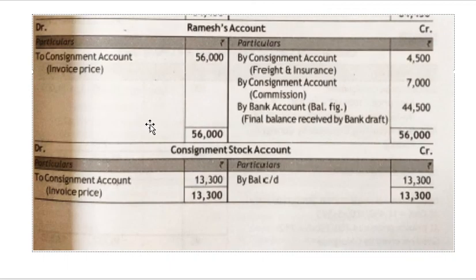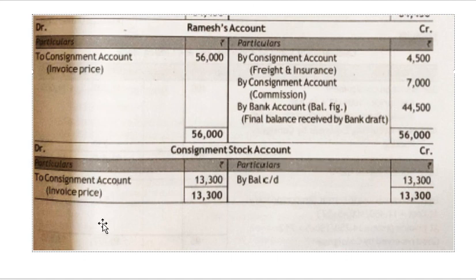Next, we'll be preparing the consignee's account, which is the same as usual. So consignee's account, Ramesh's account, to consignment, 56,000 is the invoice price, which is the sales made by Ramesh. Then the expenses of Ramesh, freight and insurance 4,500, commission he is receiving, total 7,000. In this problem no advance is given, so the balance will be paid to the consignor. So what is the balance? 44,500. How did you get 44,500? 56,000 minus 4,500 and minus 7,000, you will be getting 44,500.